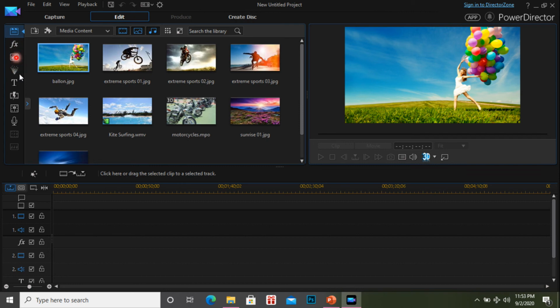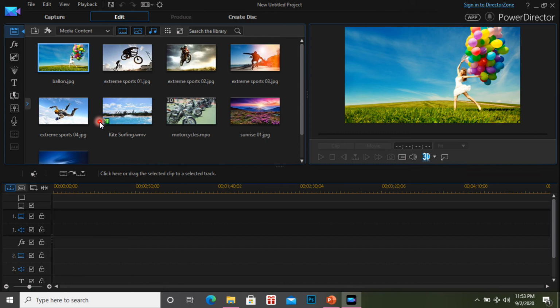The first one is media, and the second, and the first three are the effects, and this T defines the text. Suppose we want to add any text, we click the option T. Okay, the next one is transition effect, another is adjustment, and another is audio recording.